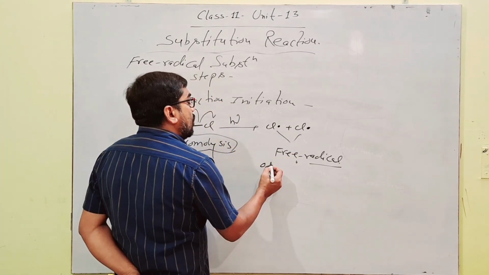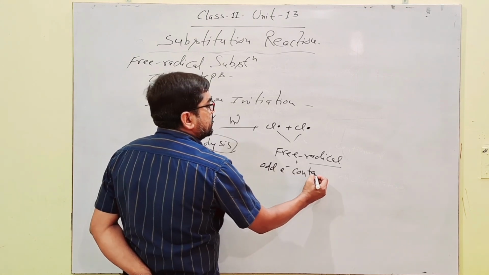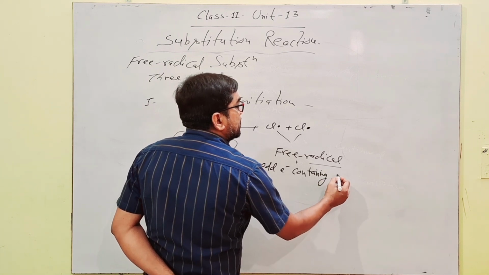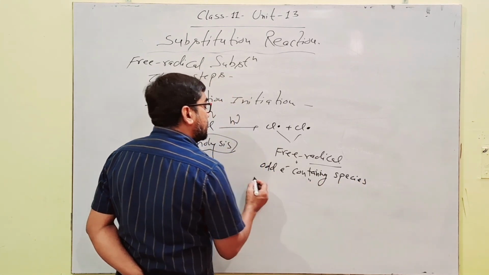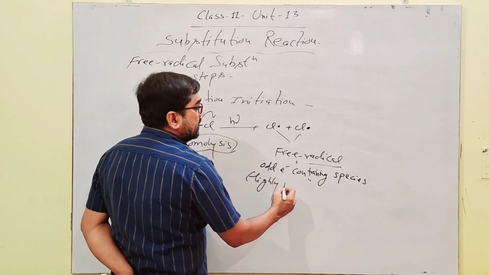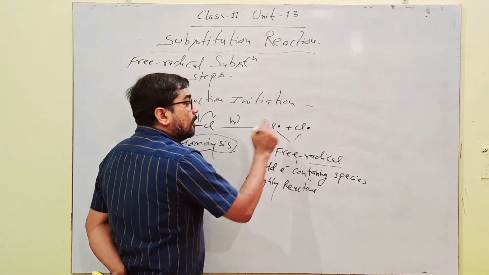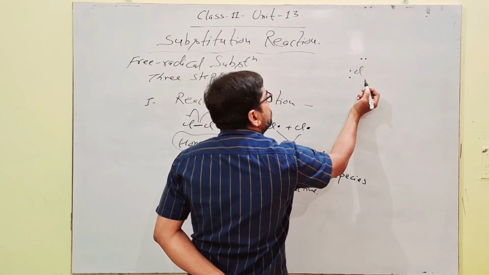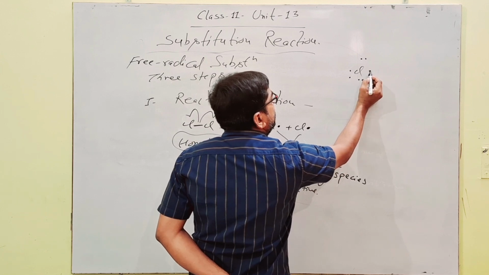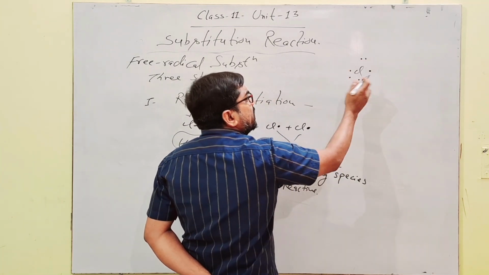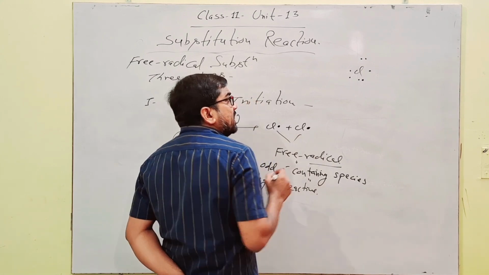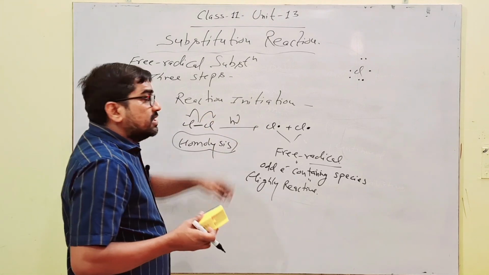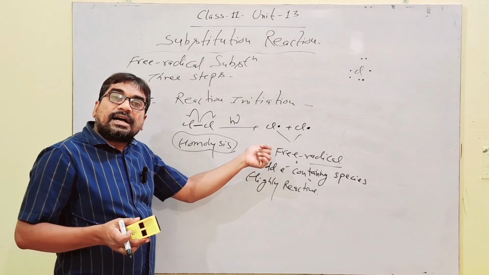These free radicals are odd electron containing species and are highly reactive in nature. These are highly reactive due to the presence of an odd electron, because chlorine has 7 electrons in the outermost shell, in which 6 are paired as lone pairs, and one odd electron is present. That's why this chlorine free radical is highly reactive in nature. In reaction initiation, free radicals are formed.